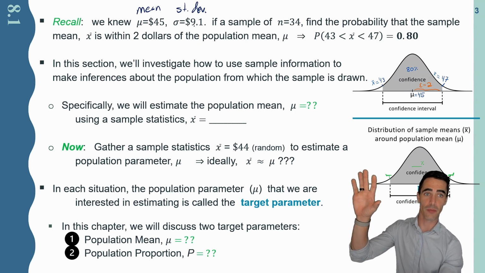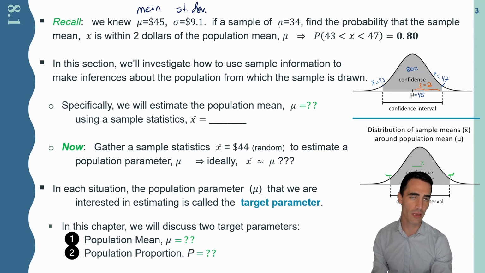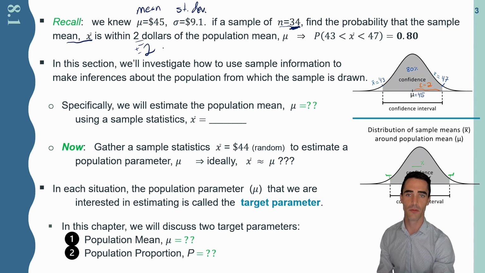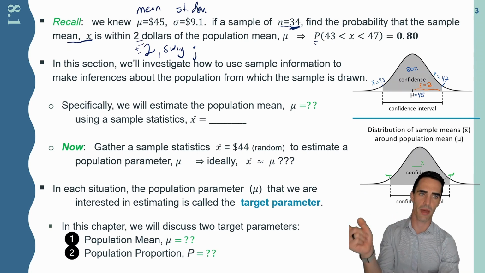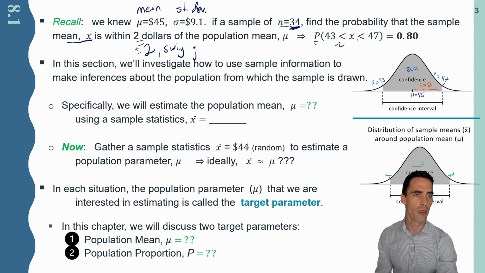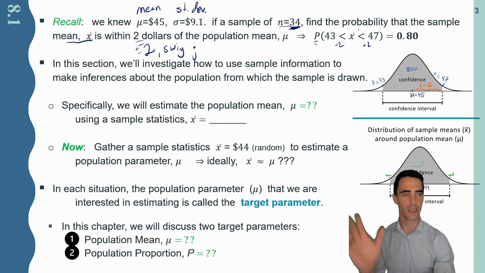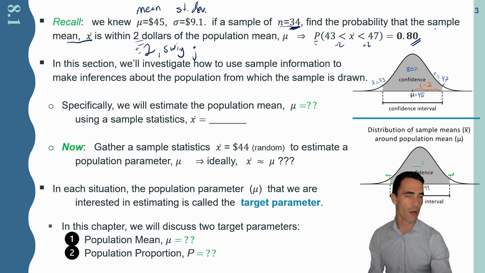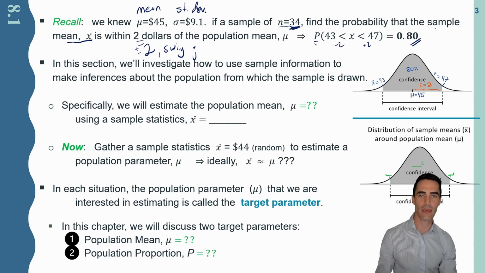With that population information, I can take some probability. If I took a sample of 34 individuals, I could find the probability that the sample mean is within $2. That's plus or minus $2. We can think about that $2 like a swing. Yes, I can find that probability. In fact, it looks something like this. The probability, if I take 45 and I minus 2, that's 43. If I take 45 and I add 2, that gives me 47. This probability with this certain setup is roughly 80% or 0.8 probability.